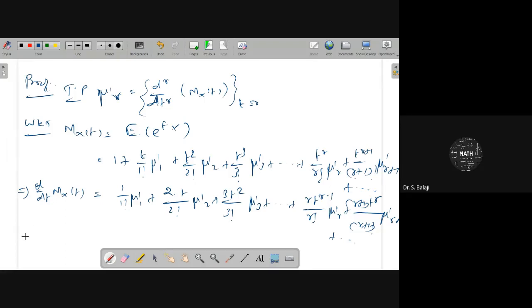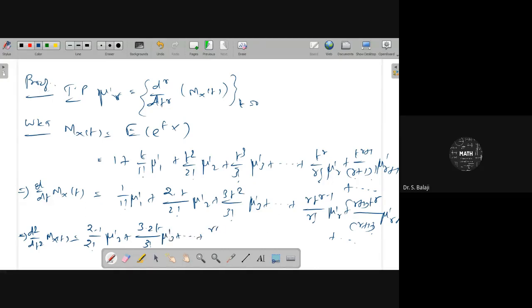Similarly, if you get the second derivative here, d square by dt square of mx of t, the second derivative, this is constant 0, then you can get 2 into t. T is the 1, therefore you can get it as 2 into 1 by 2 factorial mu dash 2. One more derivative here, 3 into 2 t whole divided by 3 factorial, mu dash 3 plus etc.